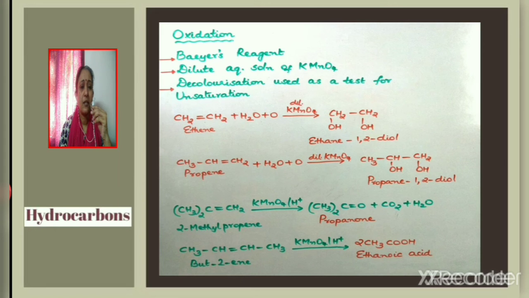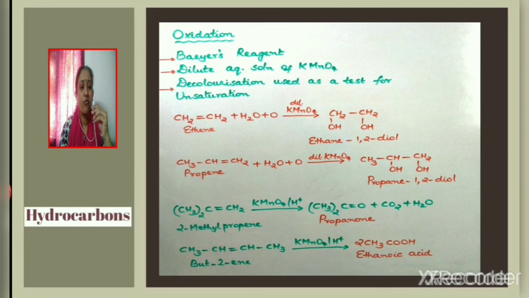When ethene, an unsaturated compound, is treated with Baeyer's reagent, the purple color of potassium permanganate will disappear. This is because ethene contains a carbon-carbon double bond, or it is an unsaturated compound. Now when a dilute aqueous solution of potassium permanganate is added to ethene, ethene gets converted to ethane 1,2-diol. Now consider propene. When treated with Baeyer's reagent, the product obtained is propane 1,2-diol.